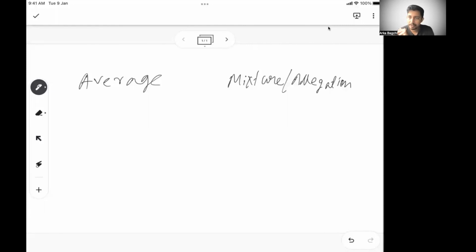So, what we are trying to do today is one of the most important chapters of your arithmetic section, and that's very common in almost all the MBA entrance exams. That is average and mixture allegation.